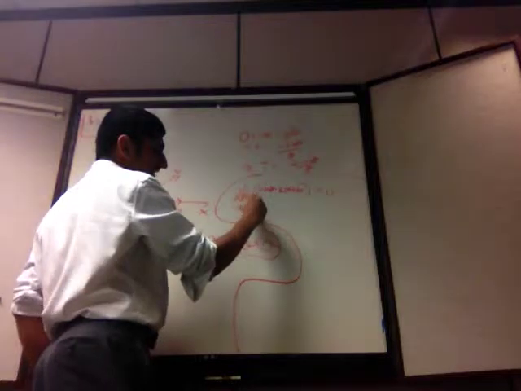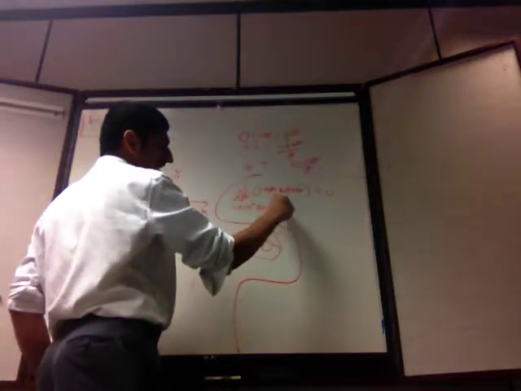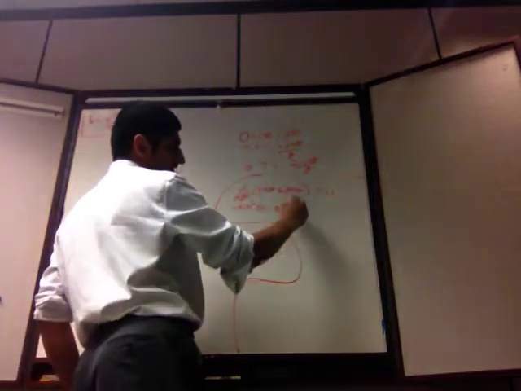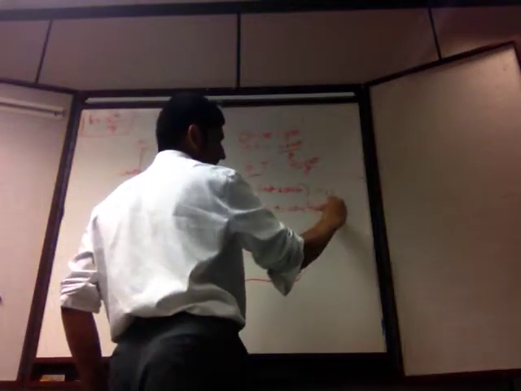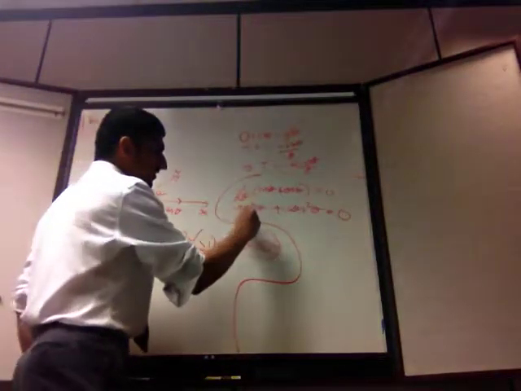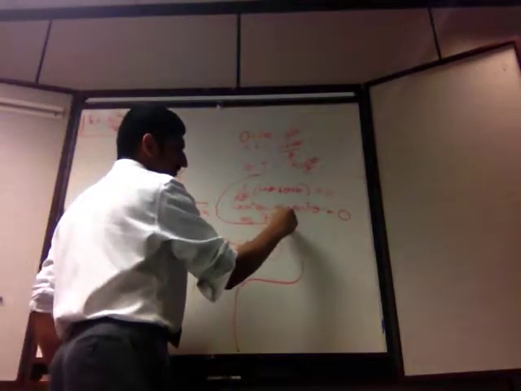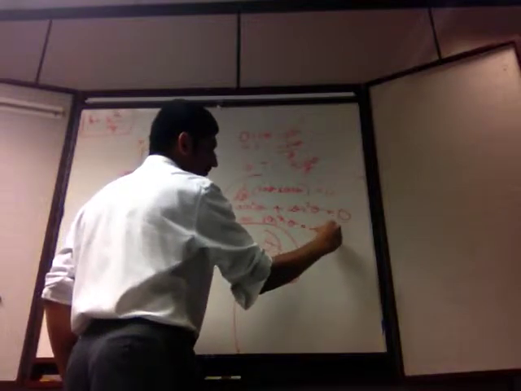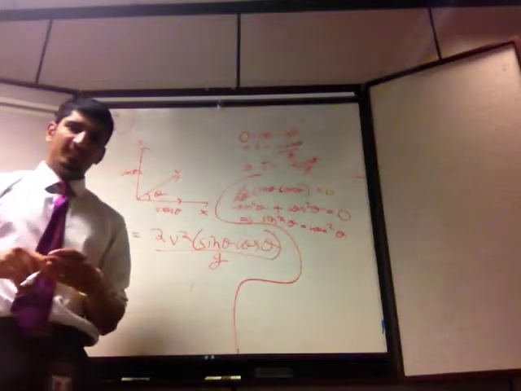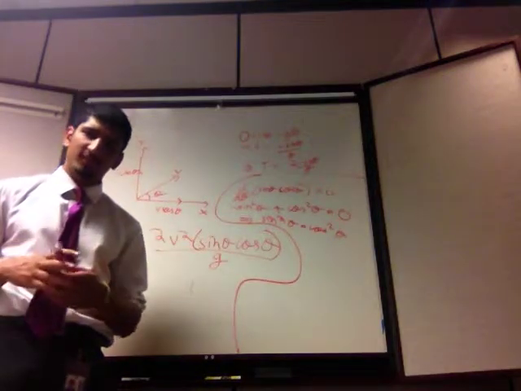We get negative sine squared theta plus cos theta times the derivative of sine theta, which is cos theta, so cos squared theta equal to 0. Or in other words, sine squared theta equal to cos squared theta. Or sine theta equal to plus or minus cos theta.